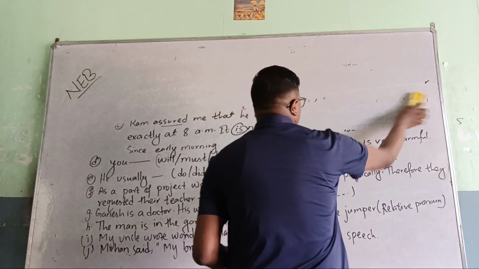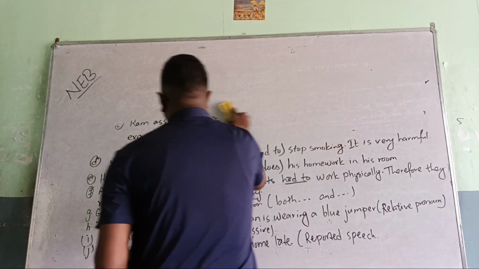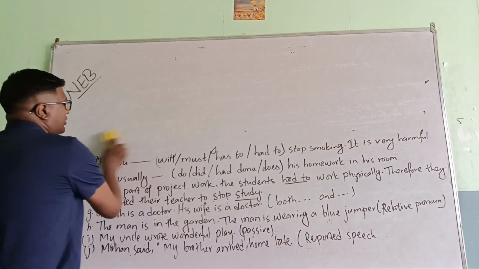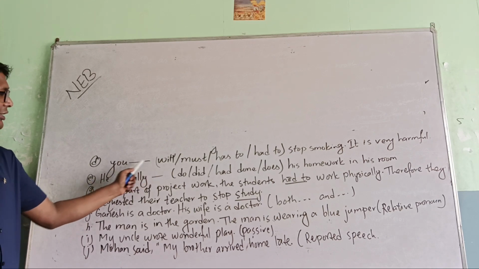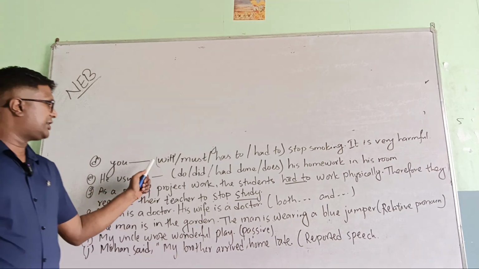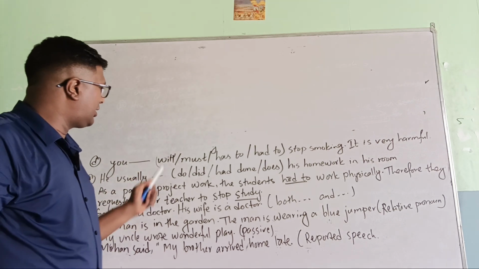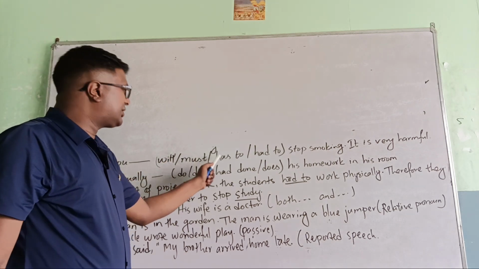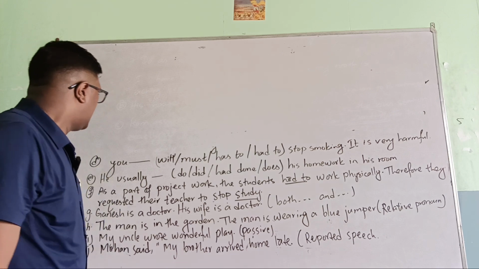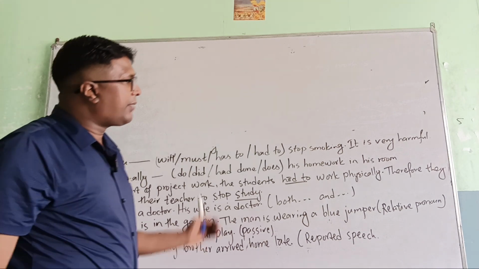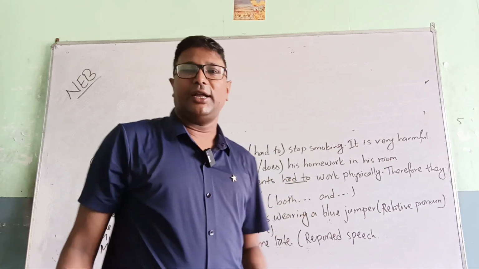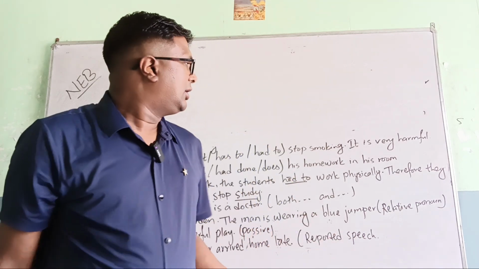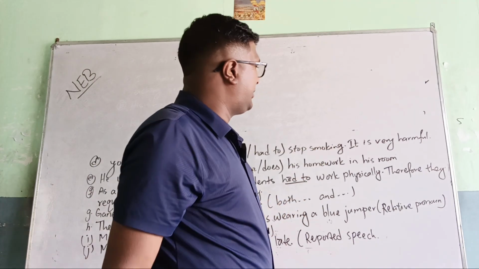Let's see question number D. You can see the question: You blank blank stop smoking. The space takes a modal auxiliary verb: must, has to, have to. Stop smoking is a kind of advice or suggestion, because smoking is very harmful.